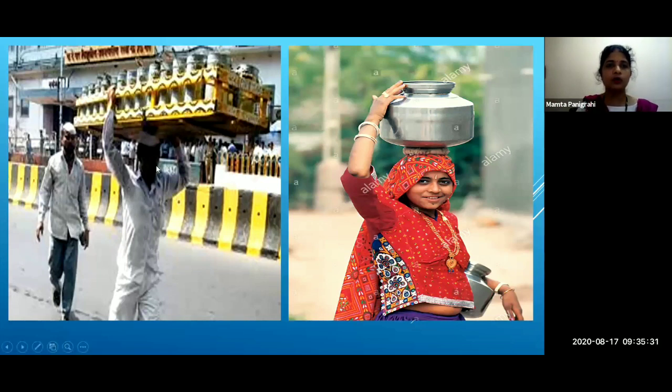Now what happens because of this twisted cloth? Here it is not clear, but in this picture, can you see the lady keeping the twisted cloth on her head? So what happens after keeping this?